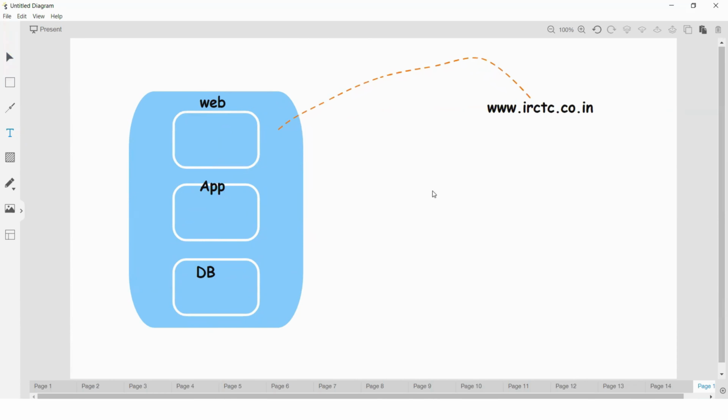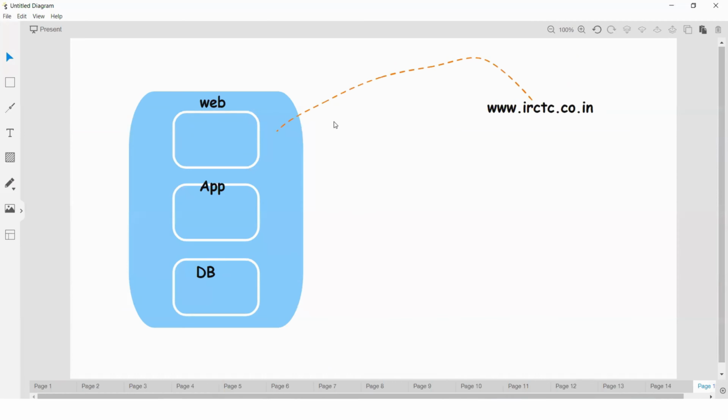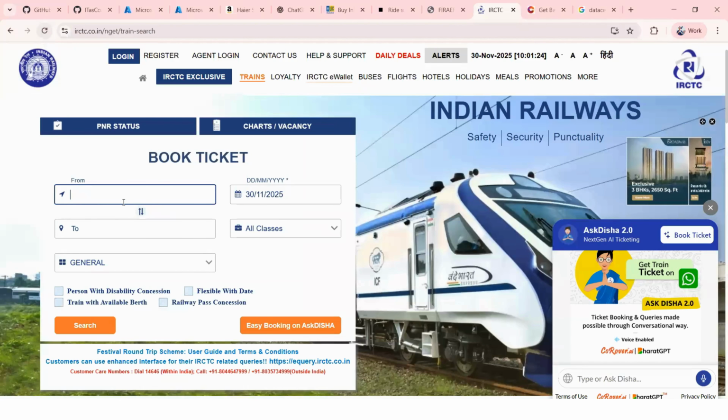Now, one of the users is trying to book some ticket, right? First the request will be redirected to the web layer. The web layer always tries to accept the request, right? After that, this user is trying to book some ticket, so here he needs to enter details. This is the business logic, you can say: source, destination and so on.